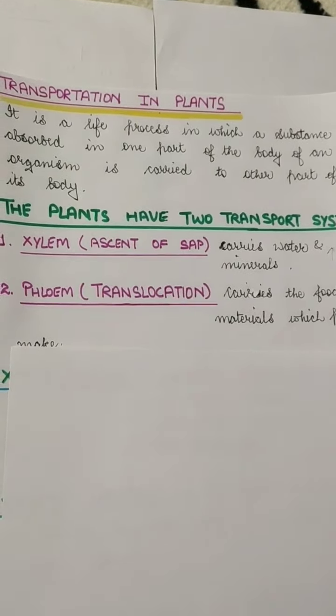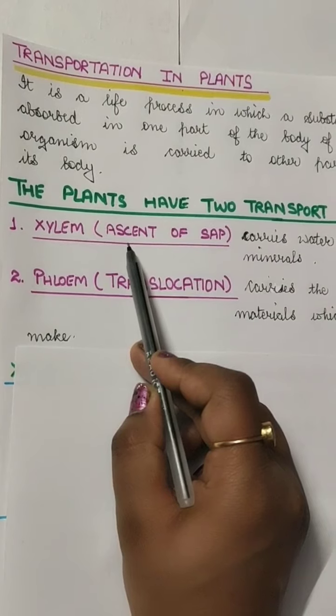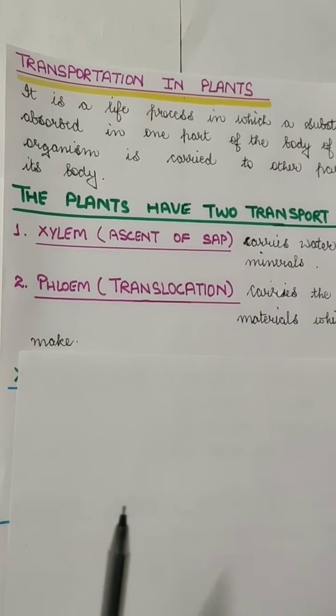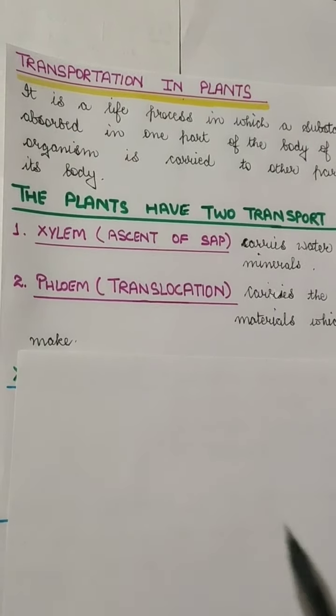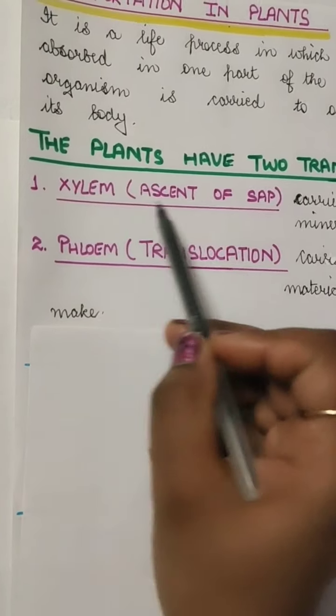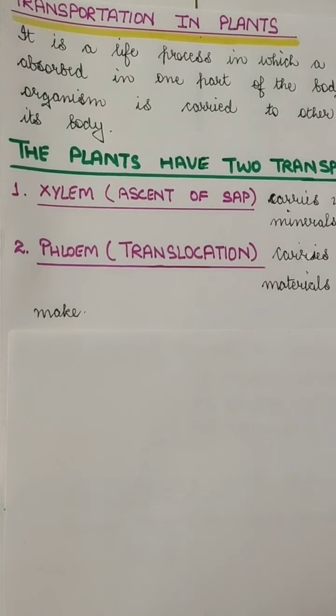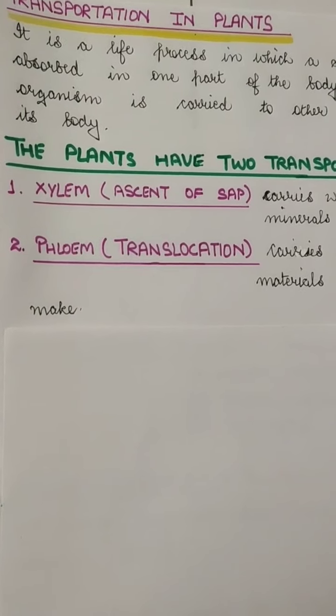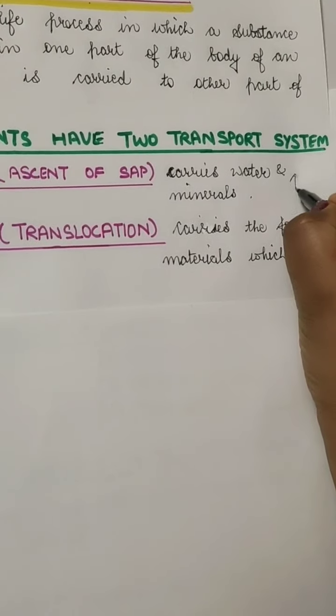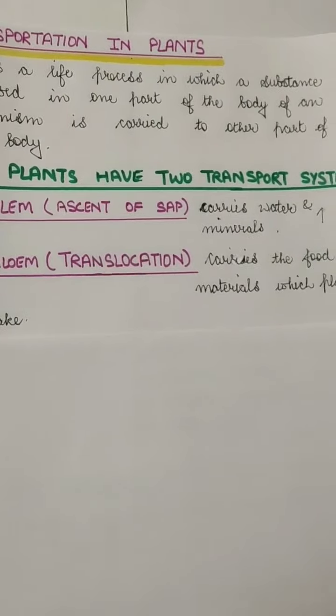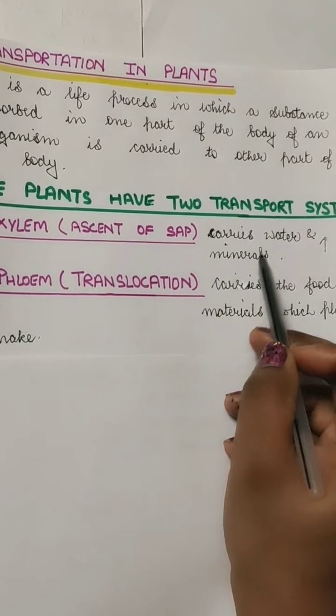Now there are two types of plant transportation, that is xylem and phloem. In the case of xylem, we can also call it ascent of sap. That means the xylem are the tissues which carry water from the roots to the different parts of the plant body, from the roots to the shoot. Along with the water, they will also carry ions, minerals, and salts. They are called ascent of sap because in the xylem the water moves in a unidirectional upward direction, only from the roots to the shoot, and the xylem tissues will carry water and minerals.